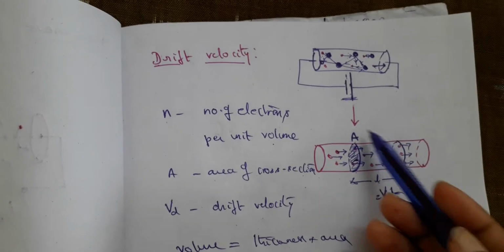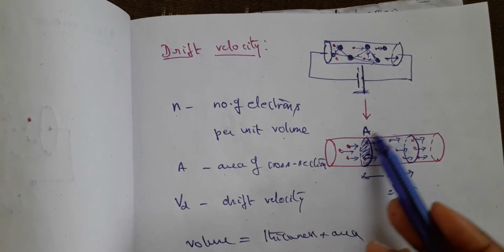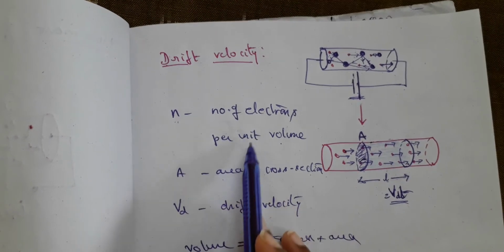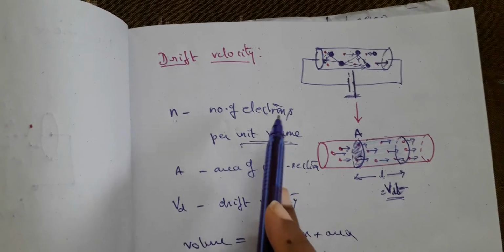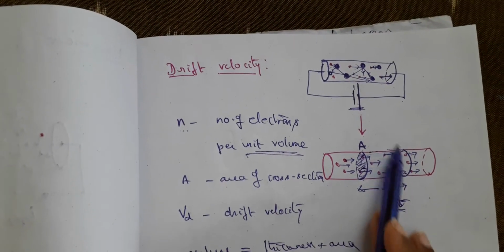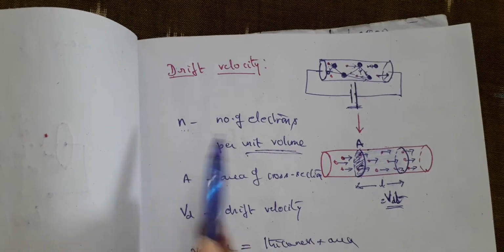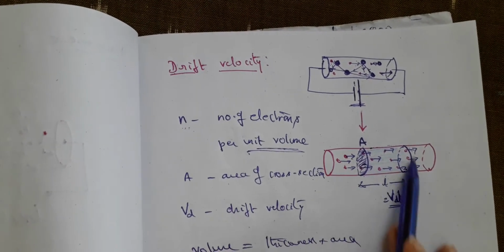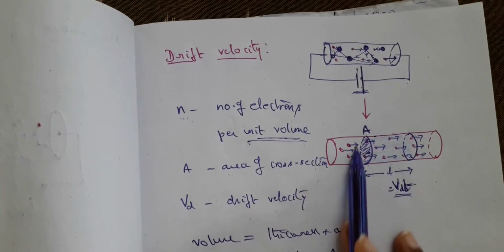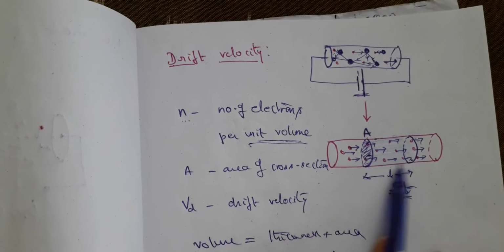And therefore, let us simplify it like this. Suppose in this particular volume there are some electrons. We call those electrons the number of electrons per unit volume. If volume is 1 unit, then N is this. And the volume is the whole thing. This whole thing multiplied by N gives you the total number of electrons. How to find out the volume of this? Volume is equal to area of cross section into length. Suppose if you take it as a cylinder also, you can see area of cross section of the cylinder multiplied by height of the cylinder, right?